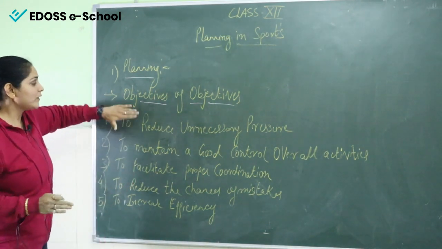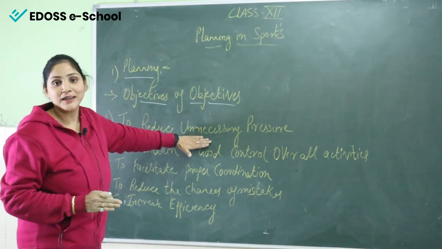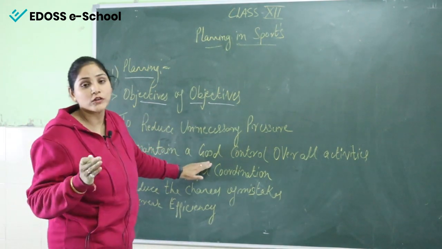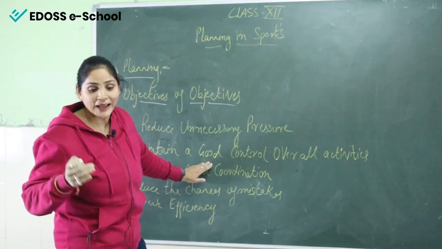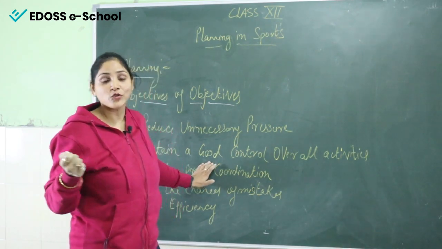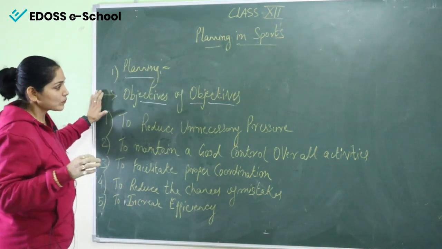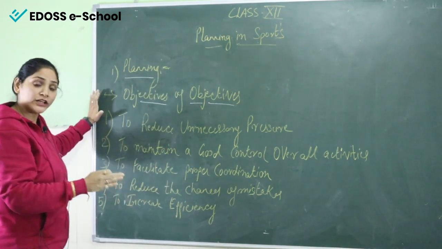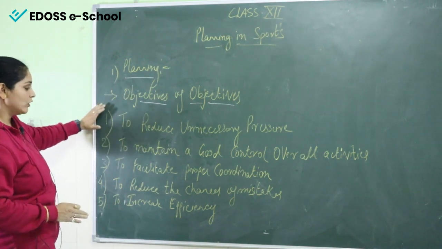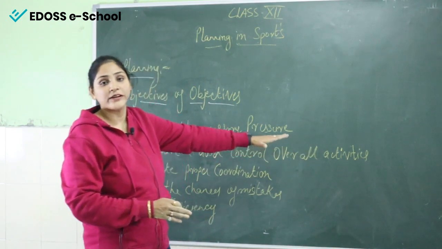If we do proper planning before the match, we reduce the unnecessary pressure. After that, to maintain good control over all the activity. You know, planning and control are connected with each other. If a tournament or competition is not planned according to the framework, then we can't achieve the particular goal. So maintaining good control over all the activity is very important, right?